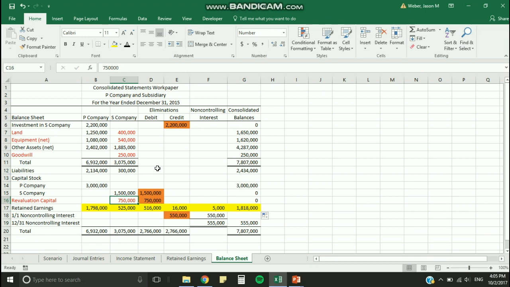The final thing to note here is revaluation capital, which is included in the stockholders' equity section of the balance sheet. This is the effect of pushdown accounting, as the difference between implied and book is allocated to this account, revaluation capital, and shown here on the balance sheet. Then it is eliminated when the eliminating entry is made to eliminate the investment in S Company.